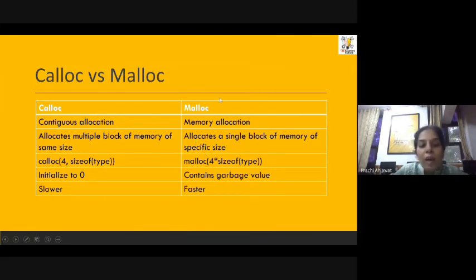In case of malloc, it contains garbage value. But calloc initializes all the values to 0. So it formats the memory to 0. There are no garbage values. And that is why it is slower, because it will first format the memory and then allocate it to the user. But in malloc we are allocating the memory to the user as it is. So it may contain garbage value. That is why malloc works faster in comparison to calloc. So these are a few of the very basic differences between malloc and calloc.